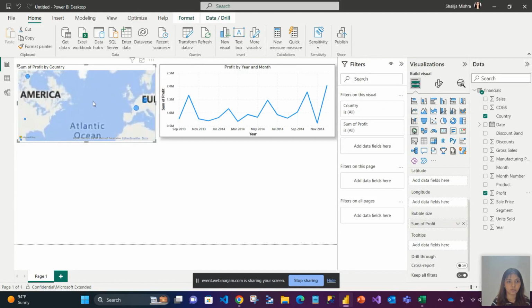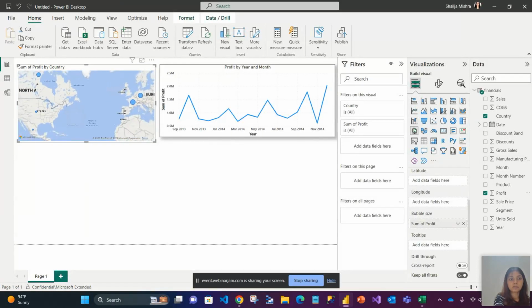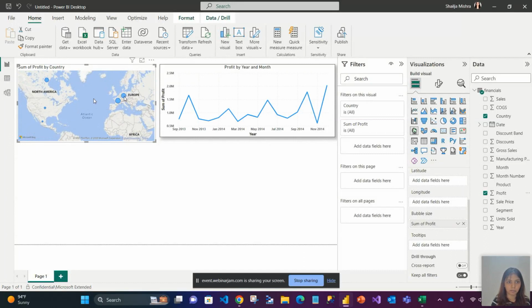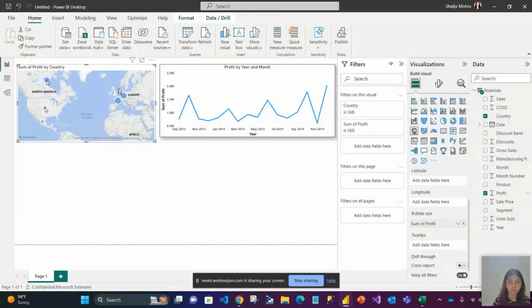You can zoom in, zoom out, all the things you can do. Now from this world map, I see there are some bubbles. What are these bubbles? If I hover over this bubble, you'll see that for the country Germany, this is the profit. On the second bubble, I see for the country France, this is the profit. In North America, for Canada, this is the profit. For the United States of America, this is the profit. So overall, if you want to see the information in terms of demographics, this is again a very good visual that is available that you can directly create without doing a lot of here and there.